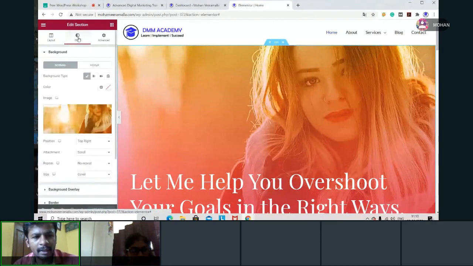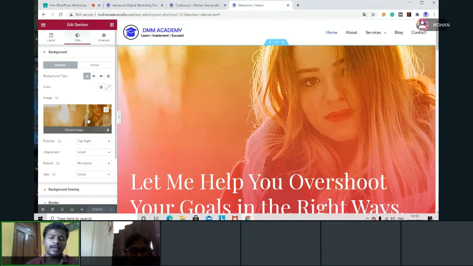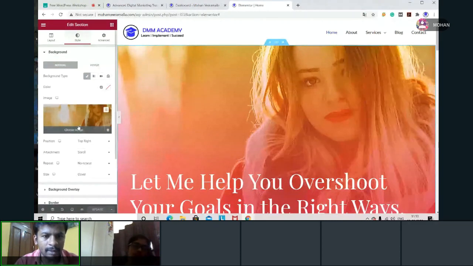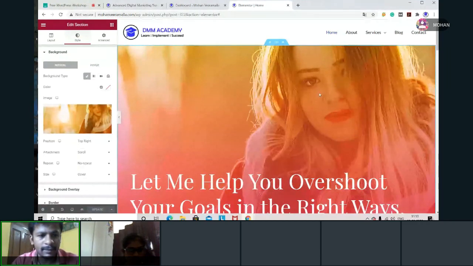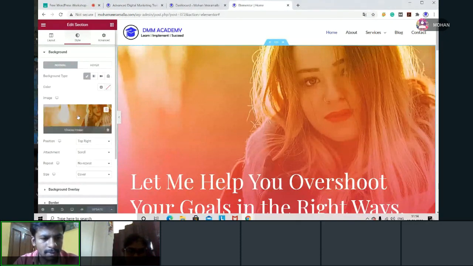See, when I went there, it is showing me some image. Now I don't want this image. I want to show my image or some other image. Now what should I do? First I have to analyze the image size. Why? Because if you give the exact size, then you will have better resolution and better pixels. If not, your picture will be blurred and it will not fit in the frame. So make sure that you have the same size.